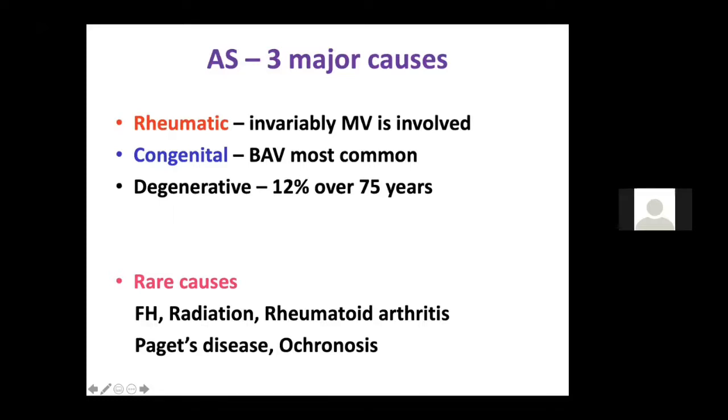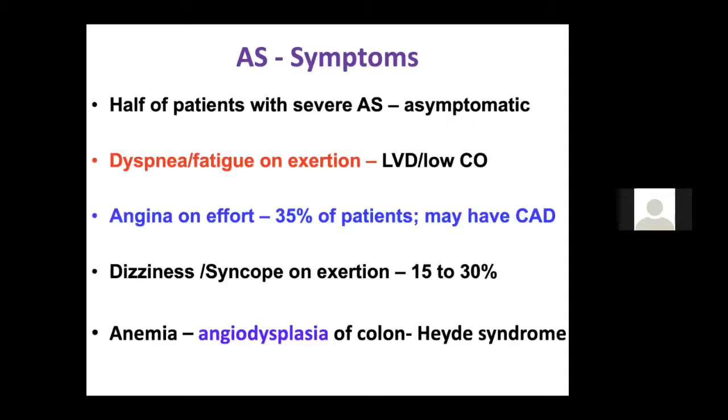So you should know the rare causes also. There are certain genes which are involved with aortic stenosis, like ACE1 polymorphism. Angiotensin converting enzyme polymorphism is usually associated with aortic stenosis. So these are the few things you should know about aortic stenosis.